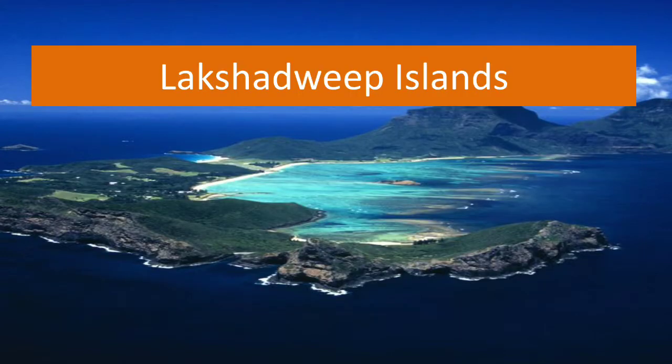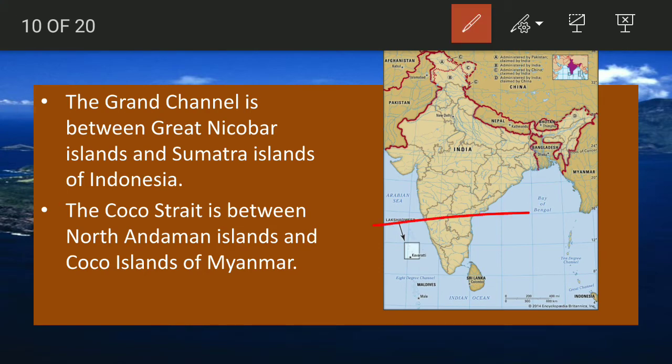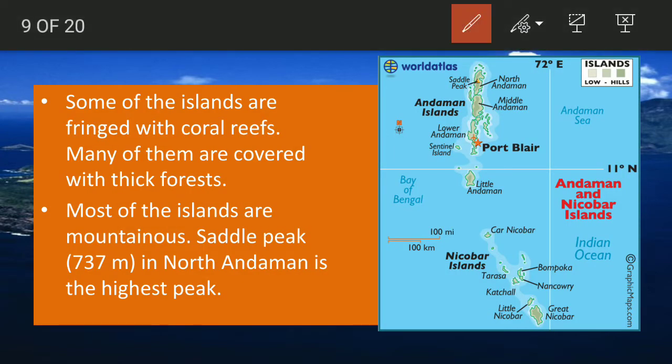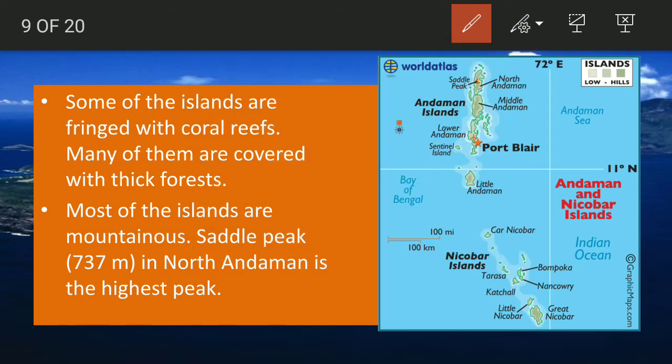So basically this section ends here. So what did we learn here? That the Andaman Islands are of 4 different parts: north, middle, south and Little Andaman. The South Andaman and Little Andaman are separated by Duncan Passage. Okay, Little Andaman and Car Nicobar are separated by the 10 degree channel, or basically the Andaman group and Nicobar group are divided by the 10 degree channel. Highest peak of Andaman Nicobar, Saddle Peak, is situated in North Andaman.